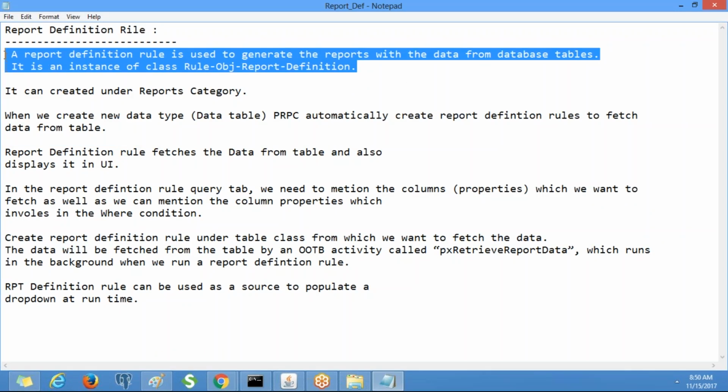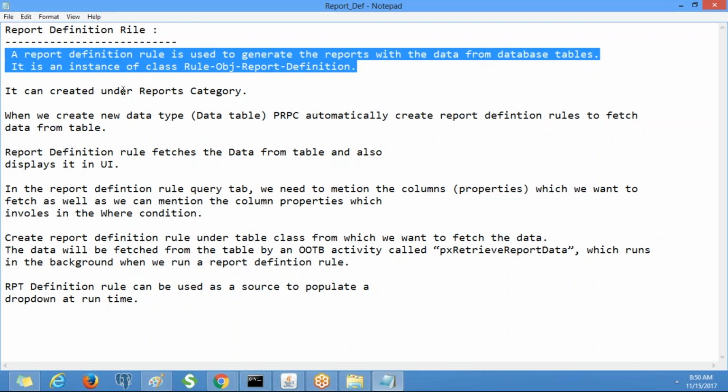You can note down this: a report definition rule is used to generate reports with the data from database tables. Note down that.